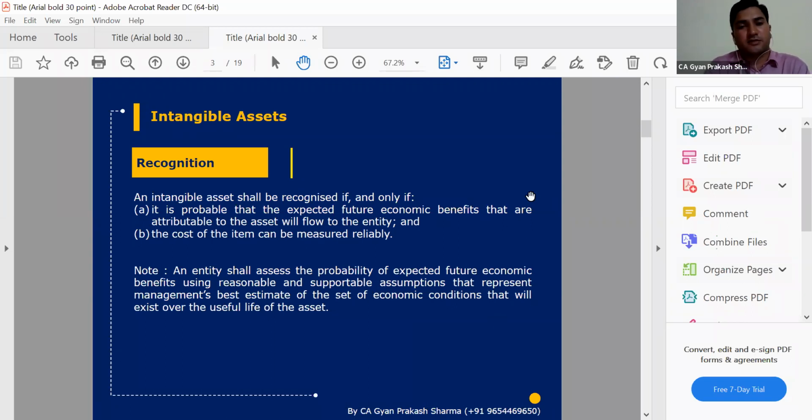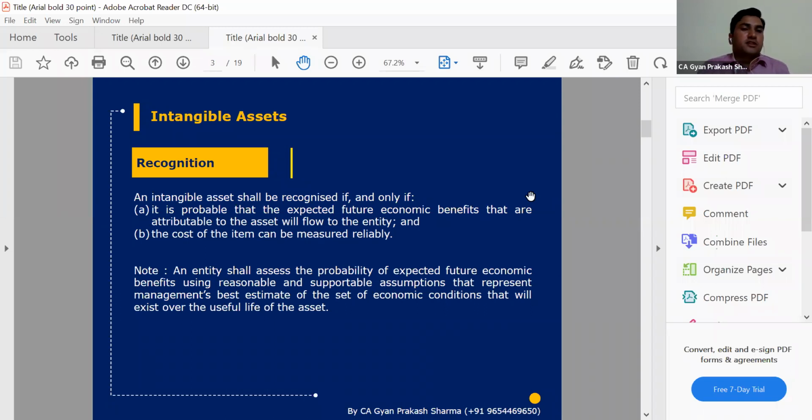So if we are not getting any future economic benefit from these activities, then though we have measured the cost reliably, the future economic benefit will not be received. So such a transaction will be ignored from the perspective of intangible asset. So this is the way.